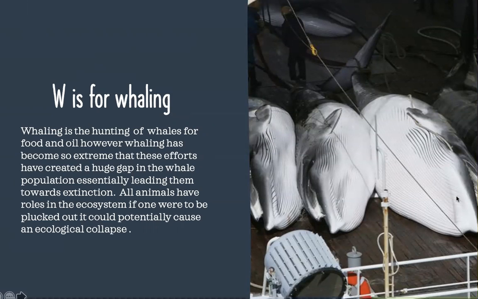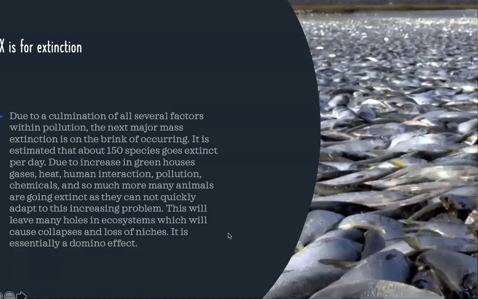Essentially, if whales were to die, krill populations would increase, and many other populations would increase that were not supposed to be as heavily increased, and this will make way for new species, and it would essentially just disrupt the whole ecological system. Some might not survive, some may be able to adapt, but it's so radical that it can't be for certain.